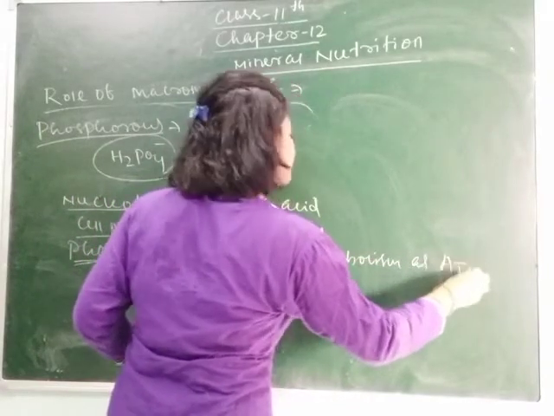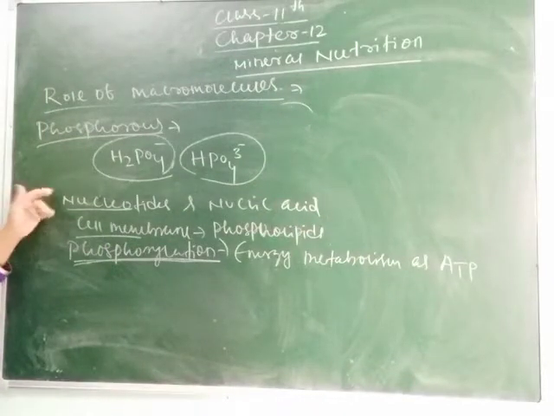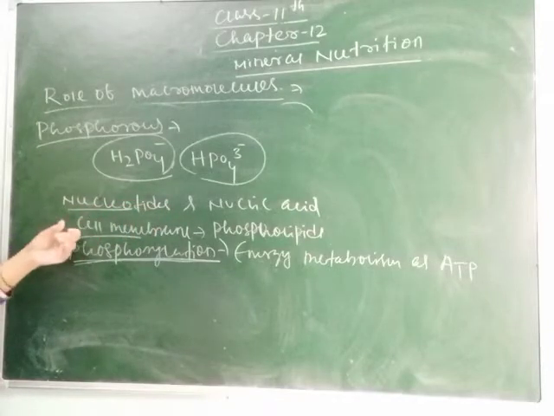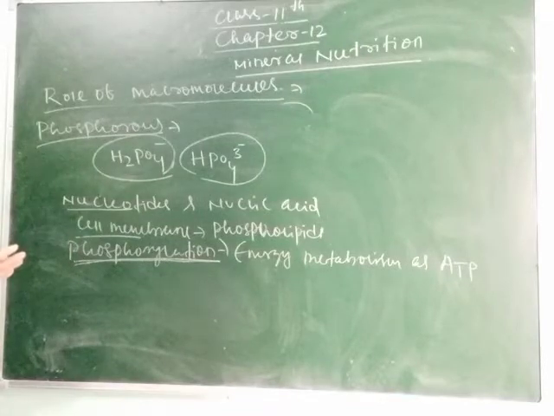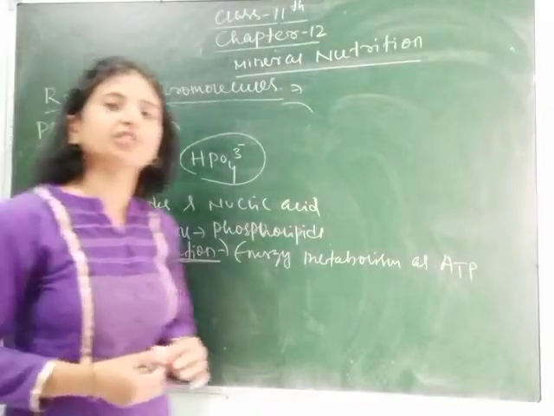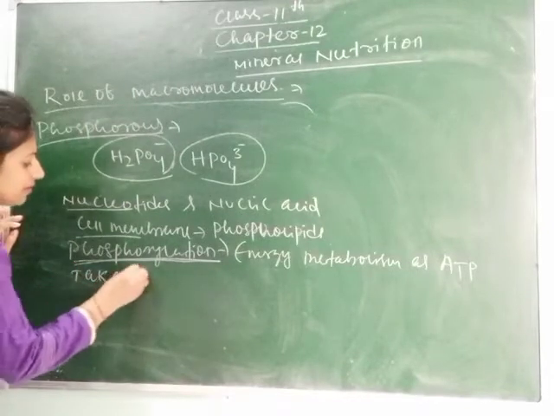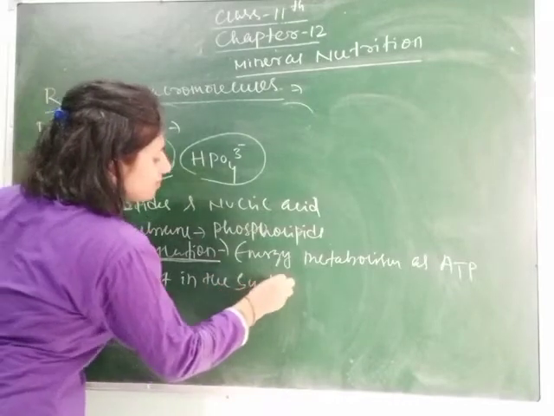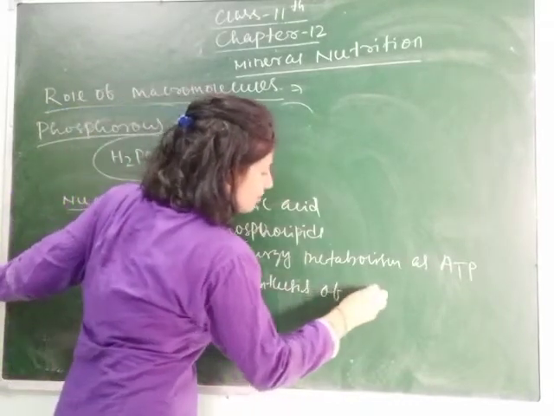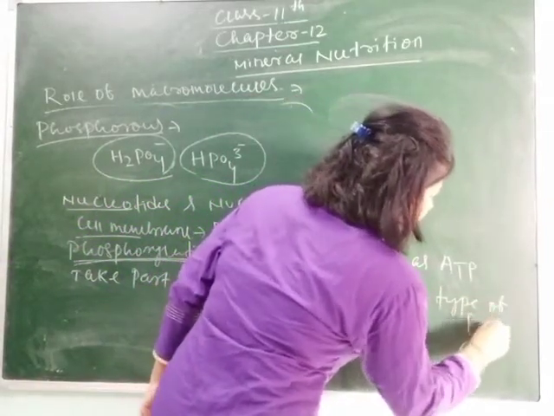Clear, students? So here I have told you 3 functions. Main component of nucleotide and nucleic acid, forms cell membrane, then helps in phosphorylation, means releasing of ATP, and it also takes part in the synthesis of certain types of proteins, not all.